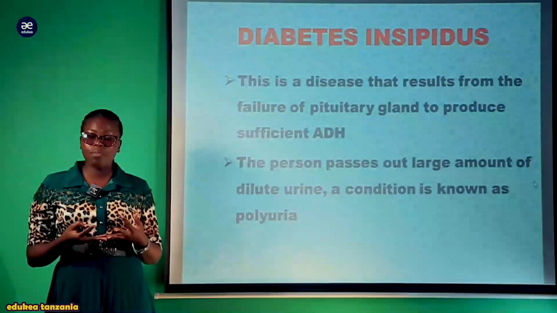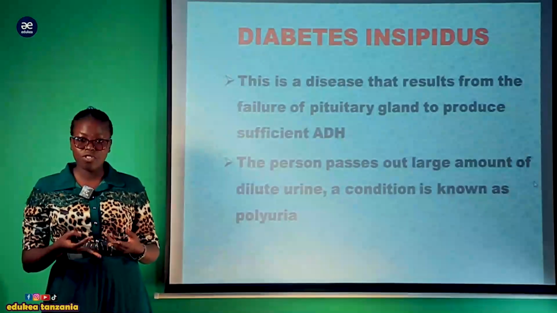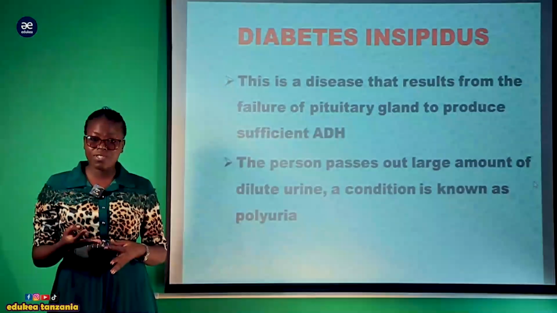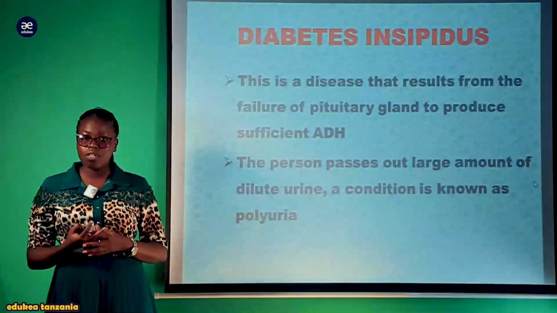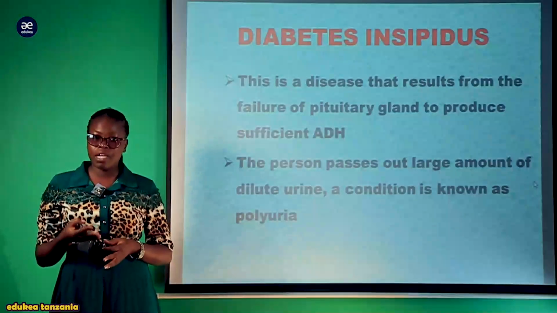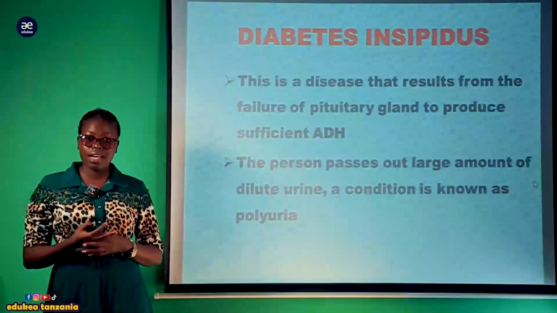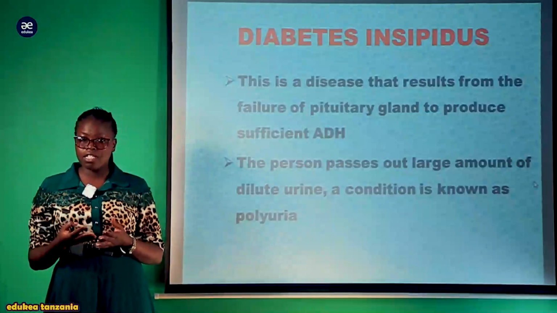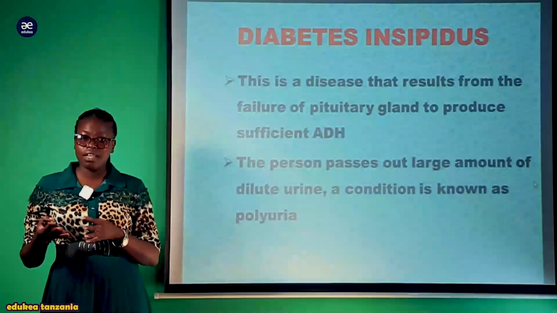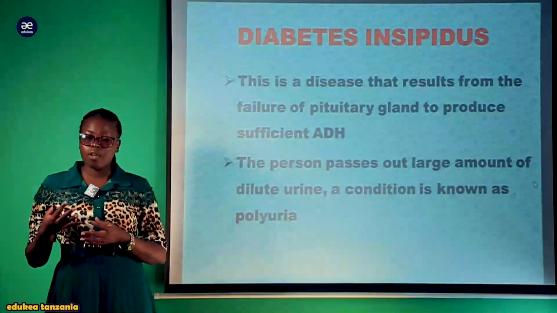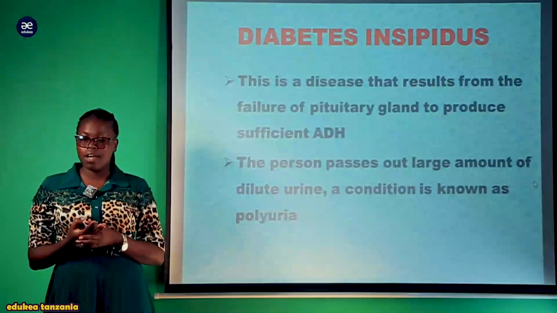When there is a low amount of water in the body, the pituitary gland will stimulate the hormone to cause permeability in the distal convoluted tubule, and also in the collecting duct, so as to increase permeability. This permeability increases the reabsorption rate so as to ensure that the amount of urine, the amount of water or body fluid is retained, and also that it is produced in the required amount.